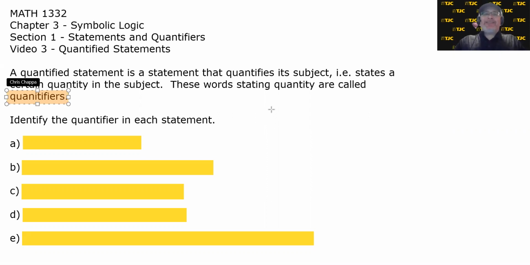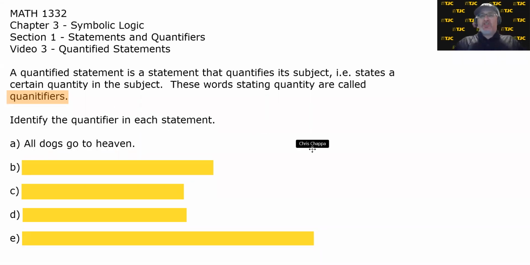Now, I want to clarify that when I say states a certain quantity in the subject, I don't necessarily mean like 3 dogs or 7 wives or something like that. You'll see here in just a second. All right, so let's identify the quantifier in each statement, starting with statement A. All dogs go to heaven. Which word or words in there is the quantifier? The word that quantifies the subject. Well, first off, what is the subject? Dogs. And hence the quantifier is all.